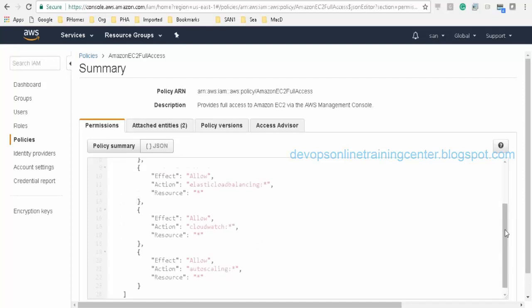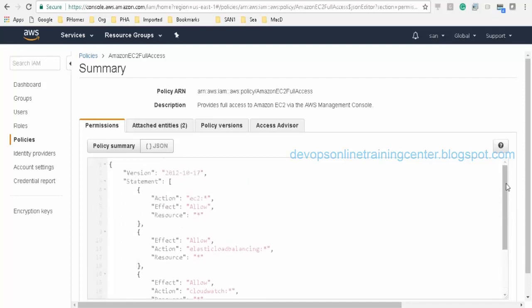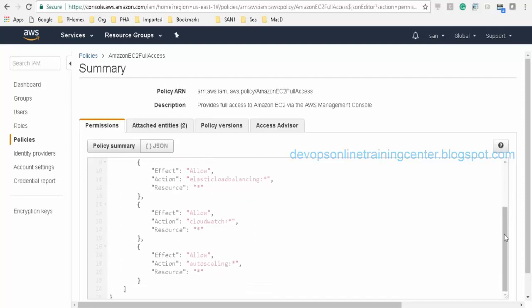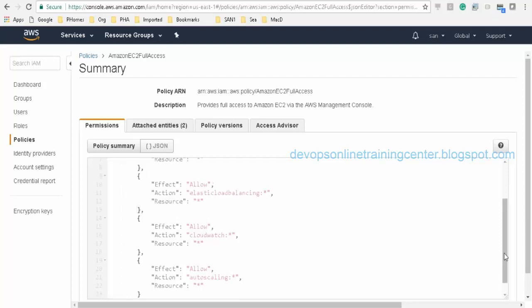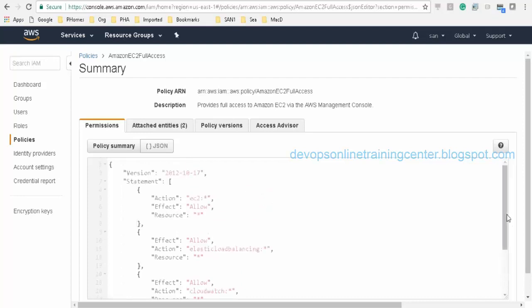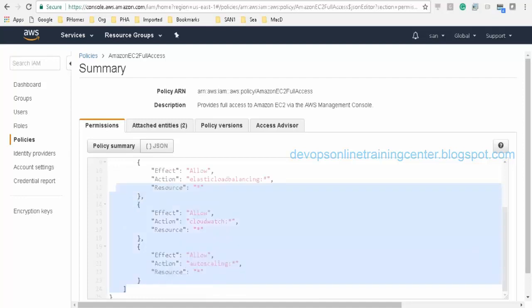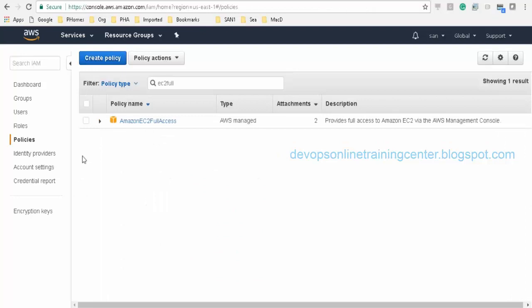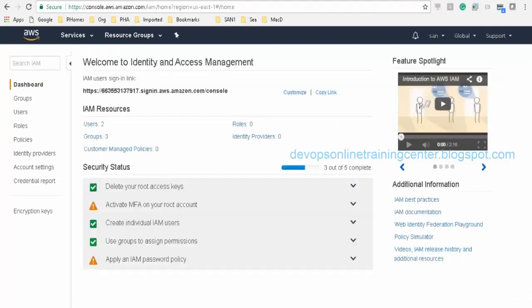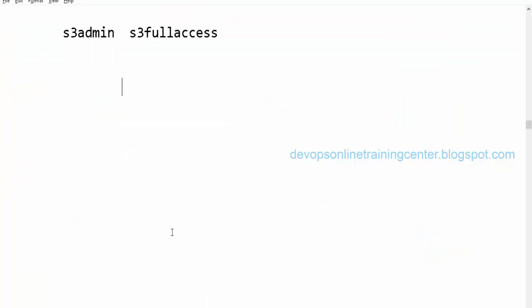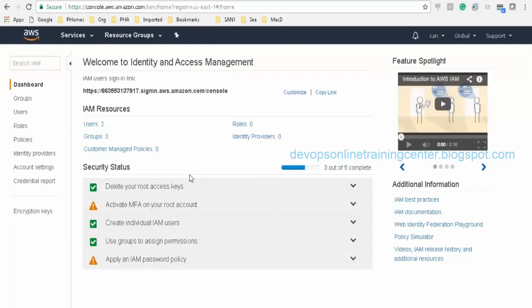Yeah, might be. So here we are giving access to EC2, Elastic Load Balancing, CloudWatch, and Auto Scaling. These are the services which we get full access to using this policy. If we want something more, we can create our own policy by copying this and adding it to the new policy. Okay. Just to let you know, I created a new user, and that user doesn't require multi-factor.